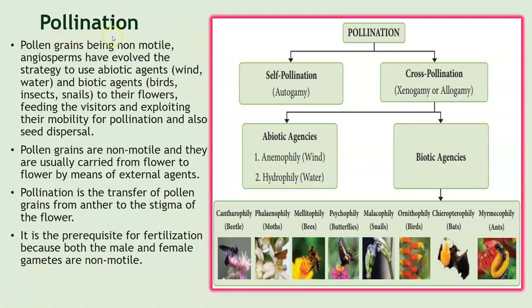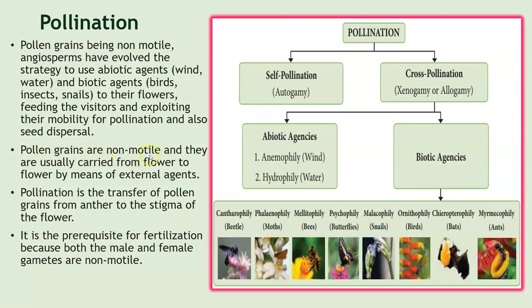Students, let us understand what is pollination. Pollen grains being non-motile, angiosperms have evolved the strategy to use abiotic agents, that is wind, water, and biotic agents like birds, insects, snails, to their flowers, feeding the visitors and exploiting their mobility for pollination and also for seed dispersal. So basically, since pollen grains are non-motile, these plants have developed a technique where they use both the abiotic and biotic agents to transfer the pollen grains from one place to another.